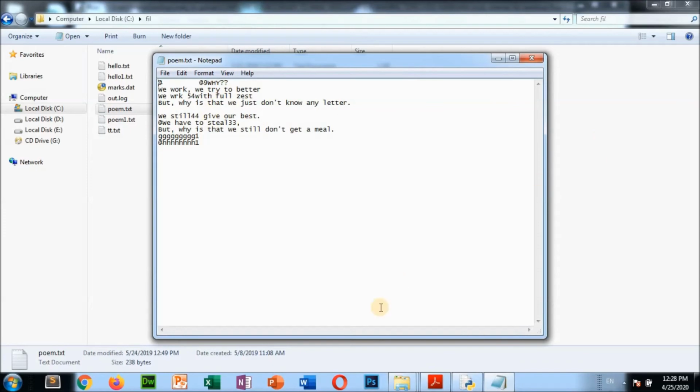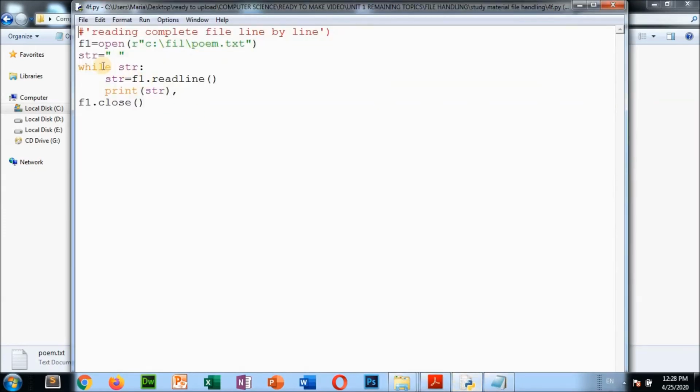Okay, so now what we are going to do: str is equal to a blank string, empty string. While str, that means until the str variable has content, it will read everything and display. str is equal to f1.readline. So one single line it will read and store in str, print str, it will display.